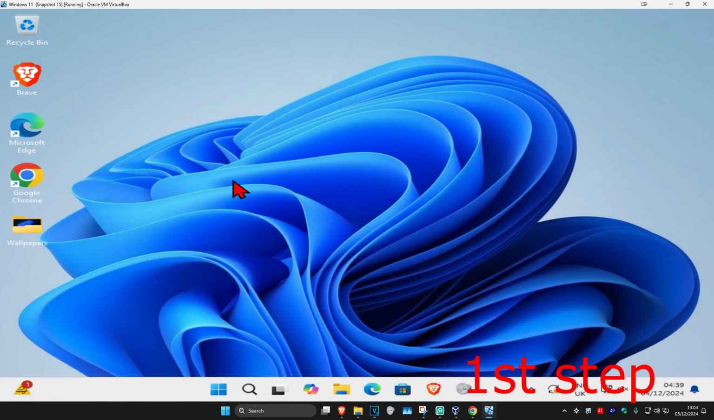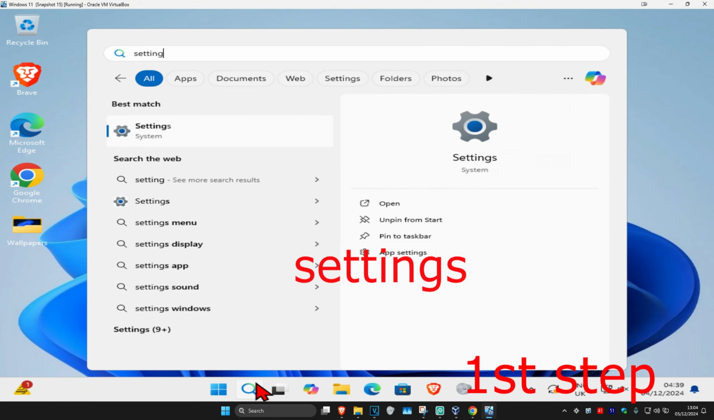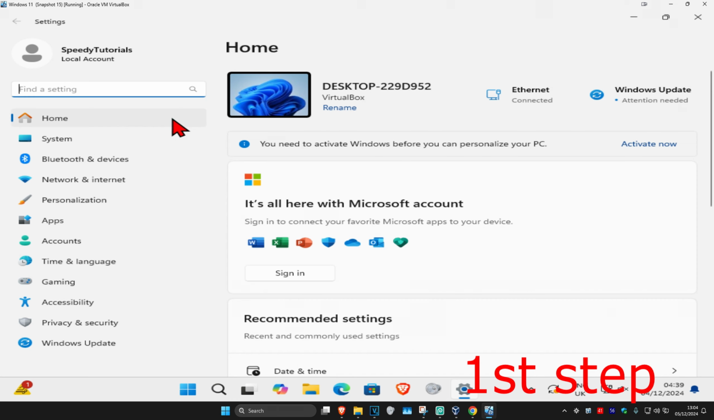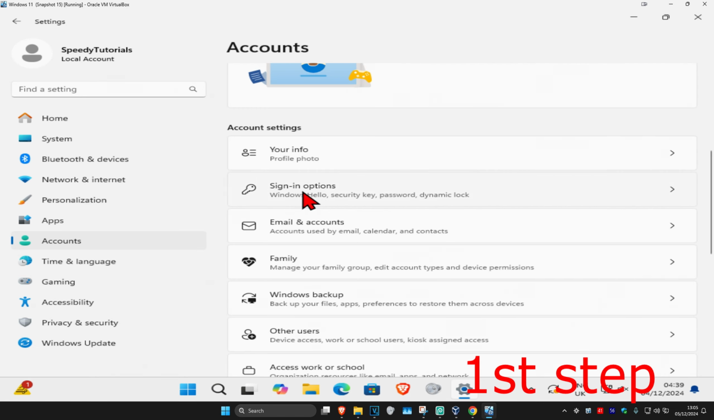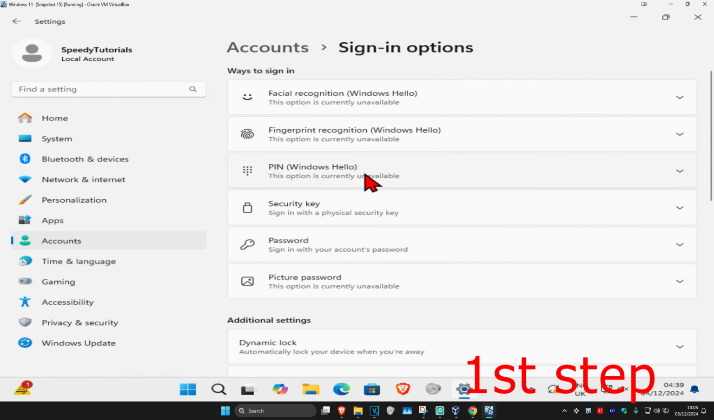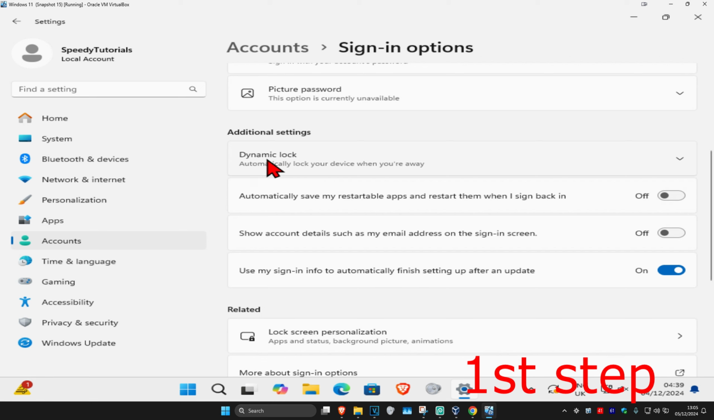So guys, for the first step, you're going to head over to search and type in settings. Click on it. And then once you're on this, on the left hand side, you're going to click on accounts. And now you're going to scroll down and then click on sign in options. And now you're going to scroll down again and then click on dynamic lock.